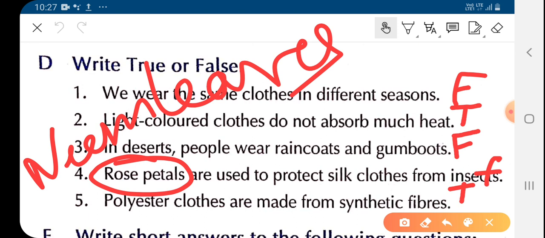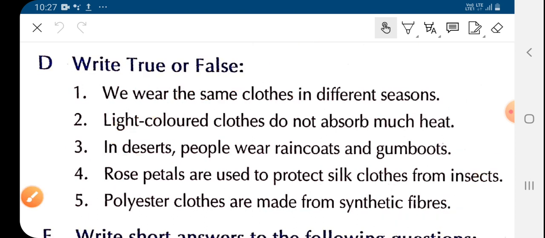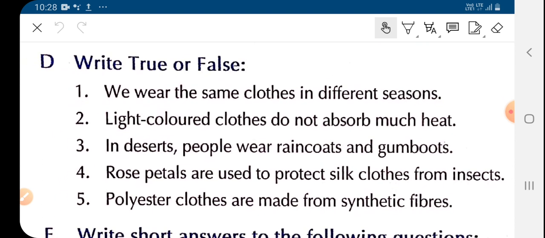Children, we'll revise once again. We wear the same clothes in different seasons. This is false. It is false because we wear different types of clothes in different seasons. We don't wear the same type of clothes in different seasons. So the statement that we wear the same clothes in different seasons is false, as we wear different types of clothes in different seasons.